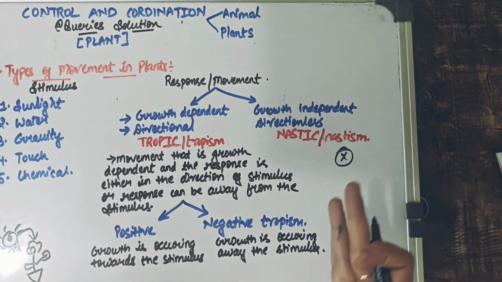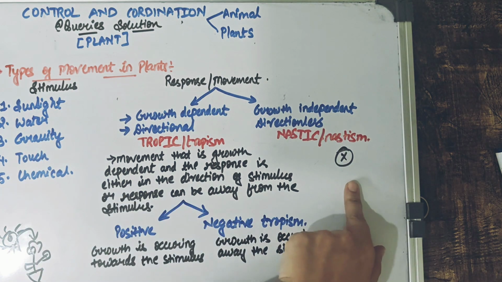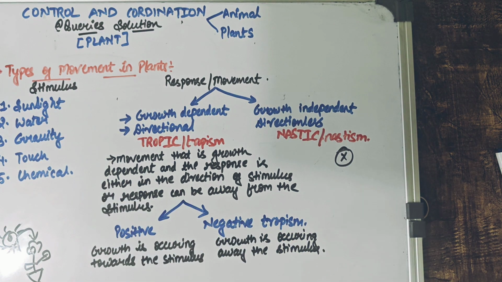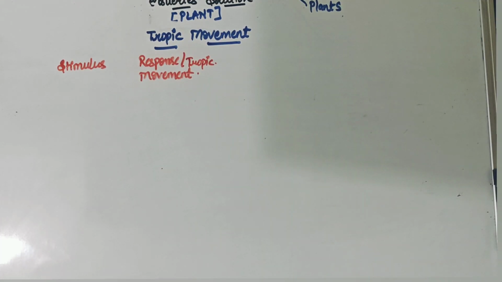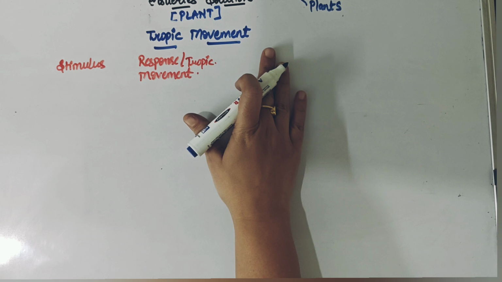I've explained everything in detail. If you're clear here, you would be able to give me this answer also. So now let us try to study the different types of tropic movements in detail. Alright, so let us understand every detail now with regards to the tropic movement of plant.